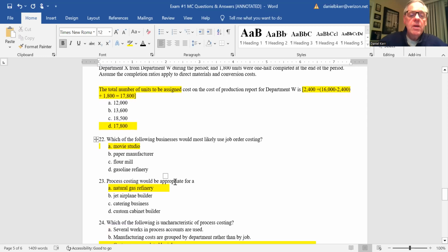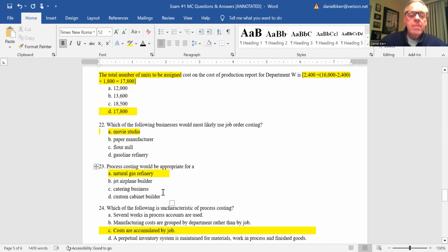A. Process costing would be appropriate for, again, you have to ask yourself, are each of the products the same, or is each product unique? So jet planes, catering business, custom cabinet builder, the keyword there is custom. Those are all unique products. So the one that would use process costing would be a natural gas refinery, A.